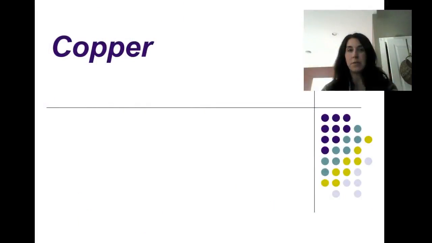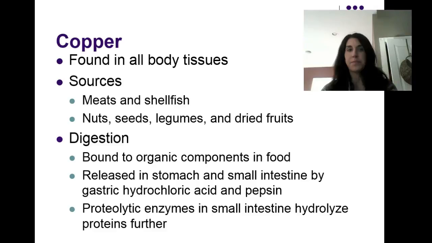Today I'll be talking about the trace element copper. Copper is virtually found in all body tissues. Rich sources include meats and shellfish, nuts, seeds, legumes, dried fruits.